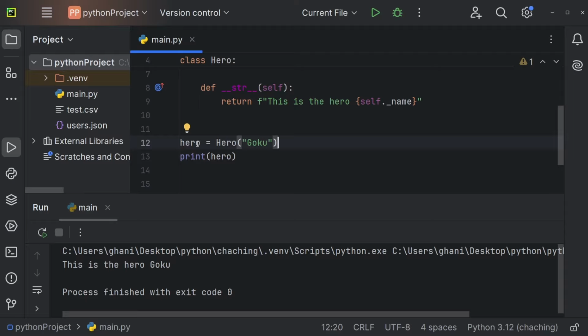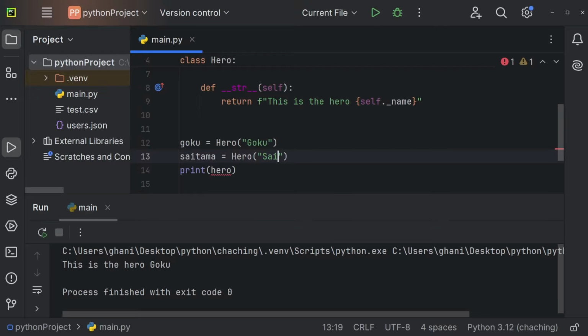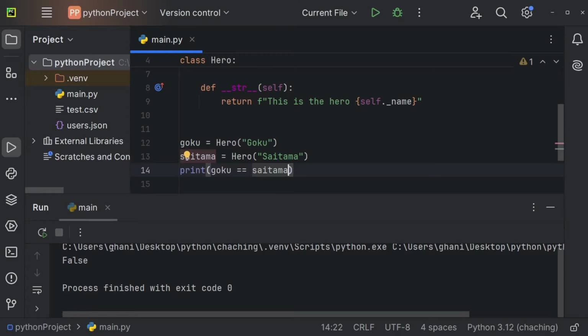The next one would be dunder eq. So let me create a second hero. Let's say this here is Goku, and our second hero is going to be Saitama. And we create a hero that has the name Saitama. And now we're going to print whether Goku is going to be equal to Saitama. Let's print this. And we're getting False, because of course Goku is not equal to Saitama.